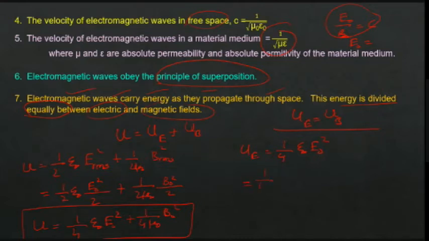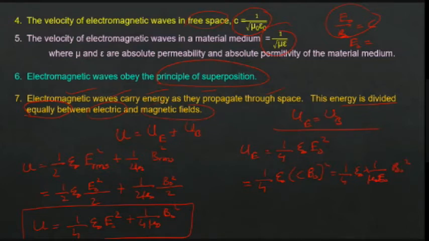So I can write this one as 1 by 4 into epsilon naught into, in bracket I will write C into B naught, whole square. But you know that, what is C square? What is C? C is 1 by root of mu naught epsilon naught. So what will be C square? C square will be 1 by mu naught into epsilon naught, into B naught square.